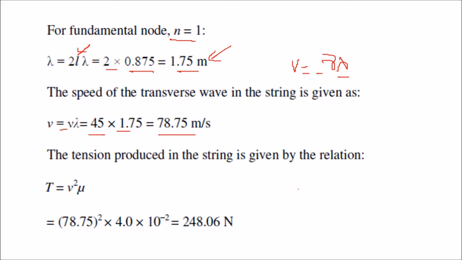We also know that v is given by under root T by mu. In order to find T, square this and multiply with mu. So T is v square mu. Velocity we have found out, mu we already know. Multiply these two, you get the tension produced in the string.